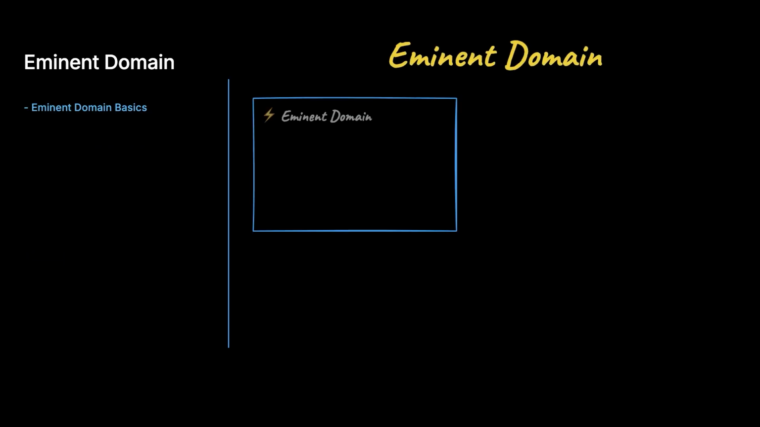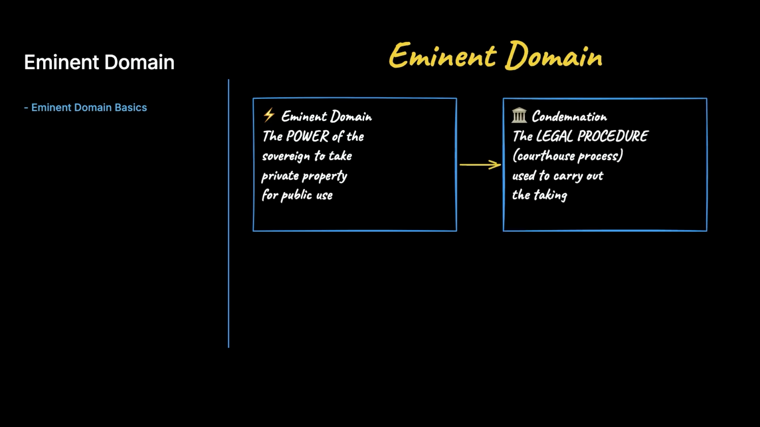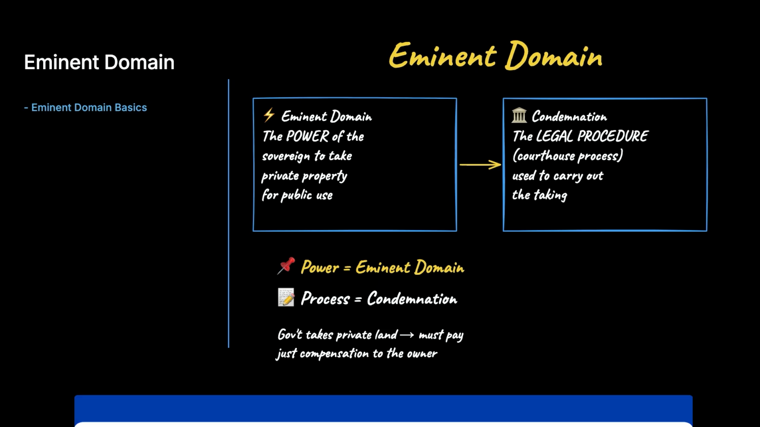Now, let us move on to eminent domain and condemnation, which appears in almost every exam cycle. Eminent domain is the power of the sovereign to take private property for public use, while condemnation is the legal procedure used to carry out the taking. Think of eminent domain as the power and condemnation as the courthouse process.